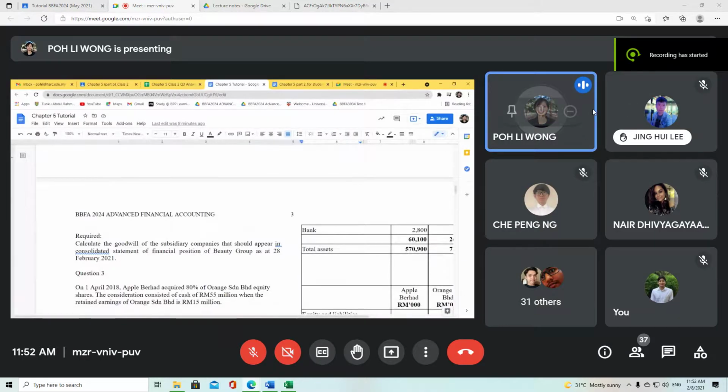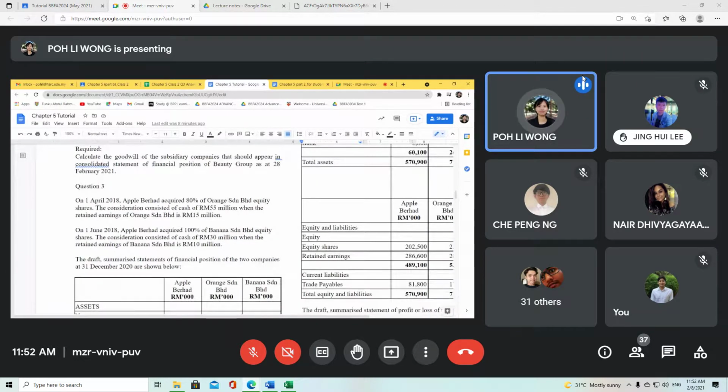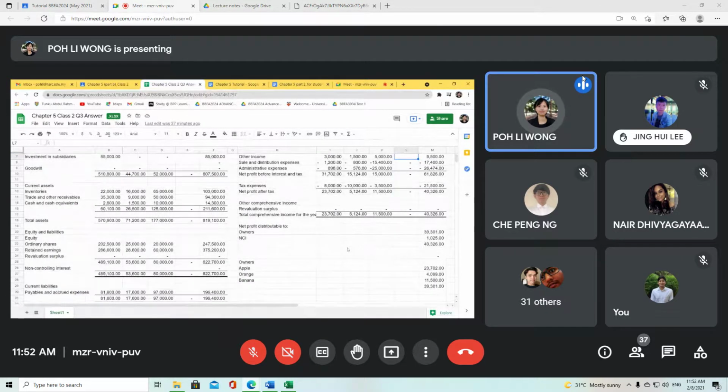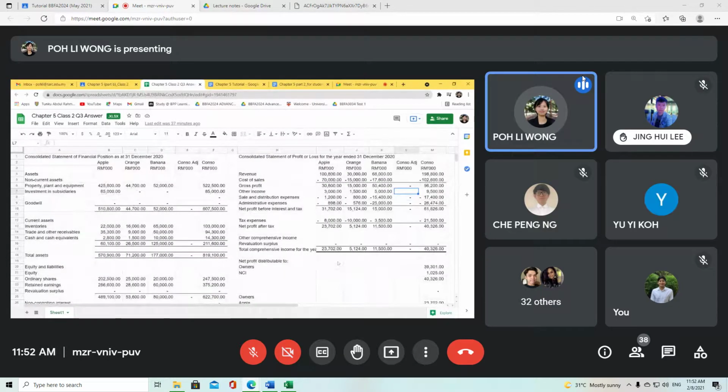Financial position and statement of profit or loss. Those are the two things that I have to prepare. Before I can actually draft out the skeleton here, this is actually the skeleton, and I have already drafted it out for everyone, so you just need to tick in accordingly. Let me just enlarge it also.